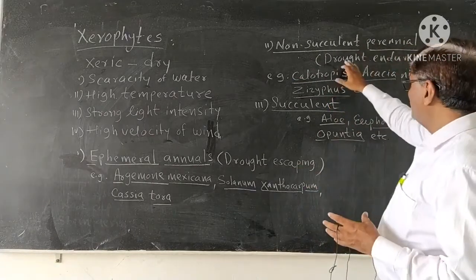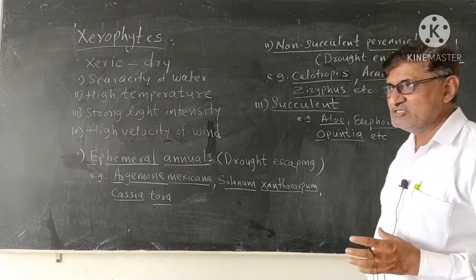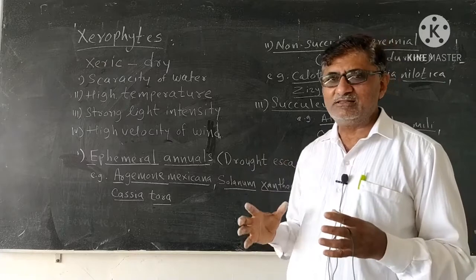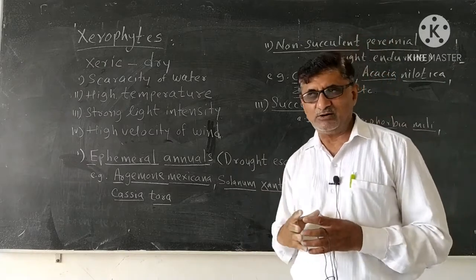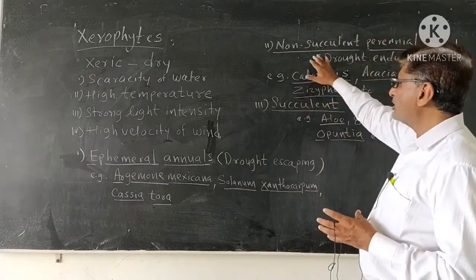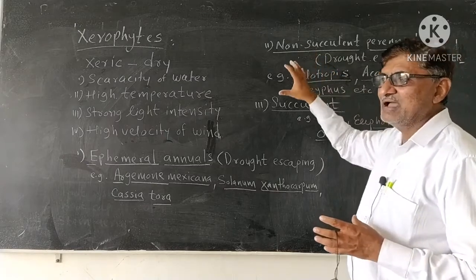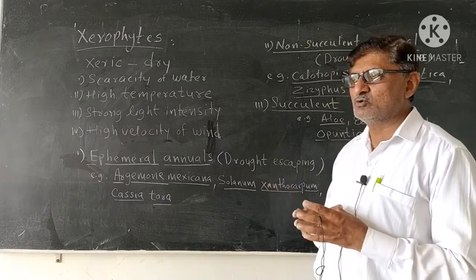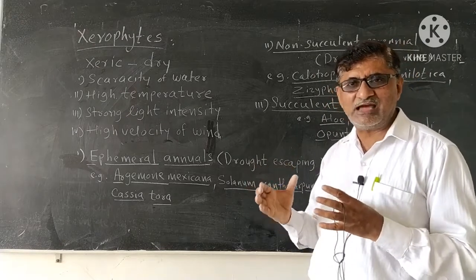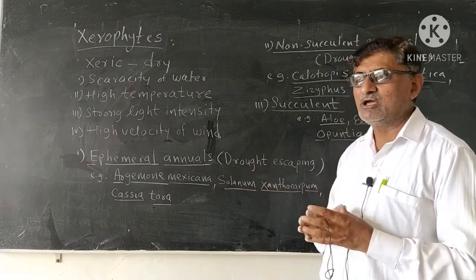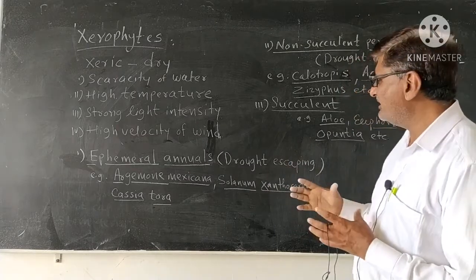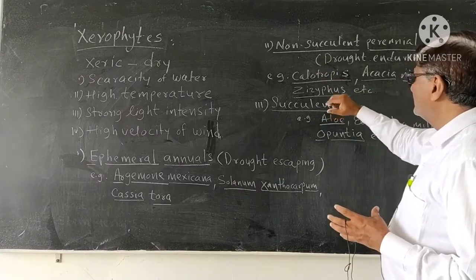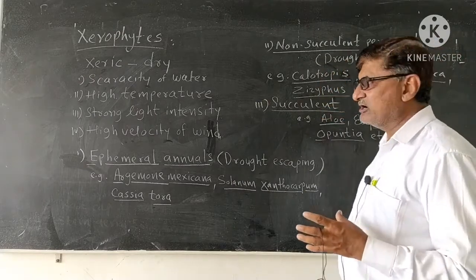The second group of xerophytic plants is called non-succulent perennial xerophytes. These are the drought enduring plants, meaning even in the drought or dry period this plant has to grow or survive, and they are non-succulent. They are very sturdy, hard or crooked, and they can survive in adverse environmental conditions or in dry conditions where no water is available. So this plant shows some different modifications.